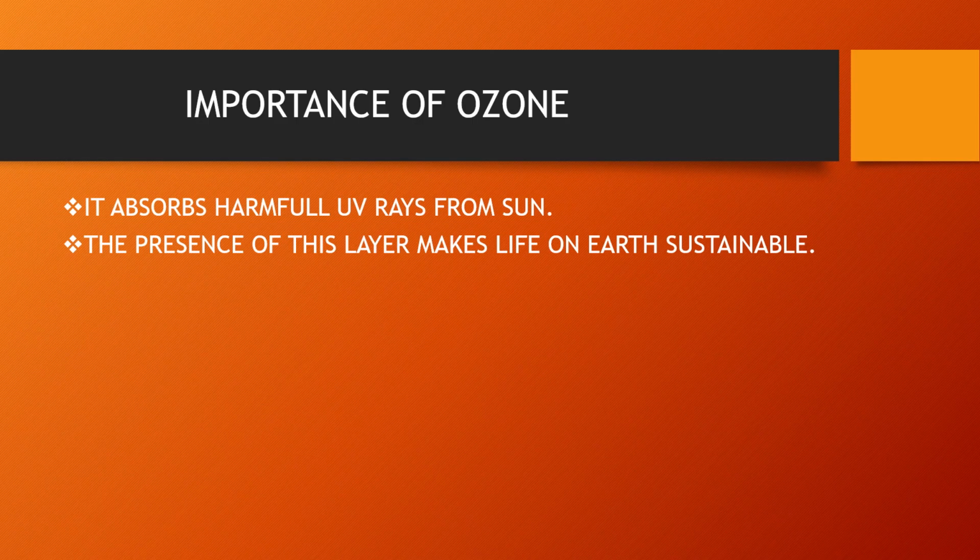Ozone is present both in the stratosphere and in the troposphere. The stratospheric ozone is produced by the action of UV rays on the molecules of oxygen, while the tropospheric ozone is produced by the action of UV light on the molecules of nitrogen dioxide and becomes toxic. The stratospheric ozone provides a protective shield around the earth, while tropospheric ozone is a serious pollutant.